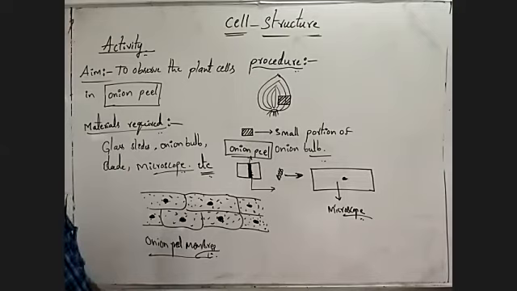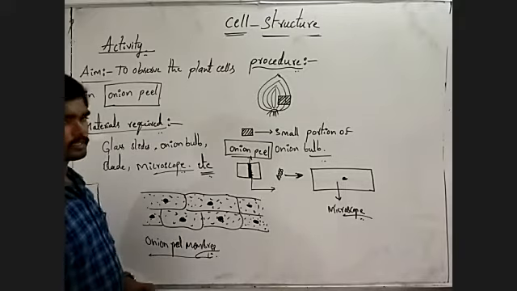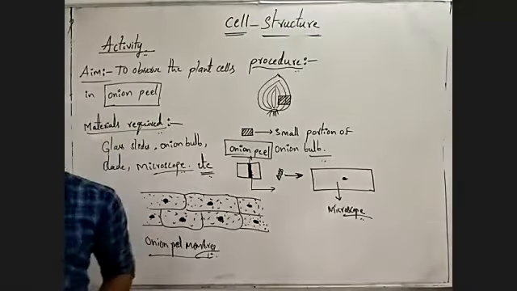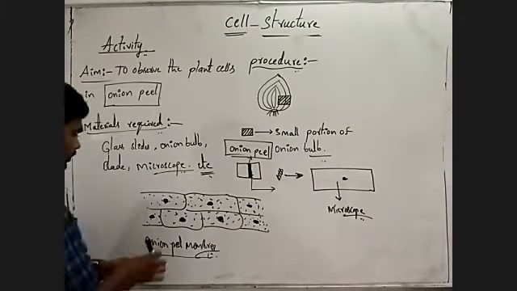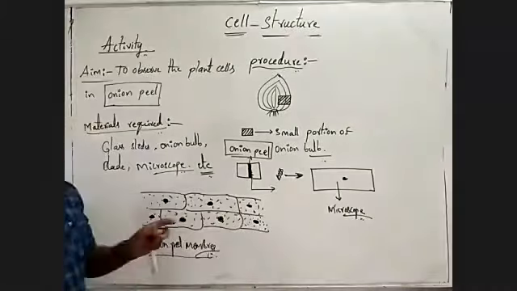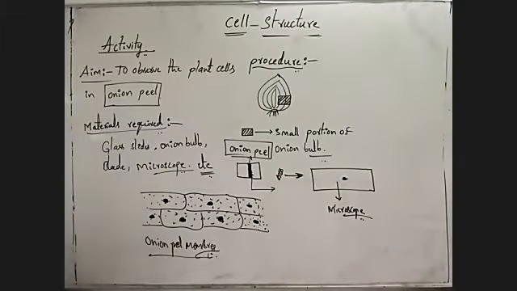What is the aim of this activity? To observe the plant cell. Here, this is the plant cell. By doing this activity in this manner, we can observe plant cells. First, you have to take the onion bulb. Then cut a small portion of the onion bulb.